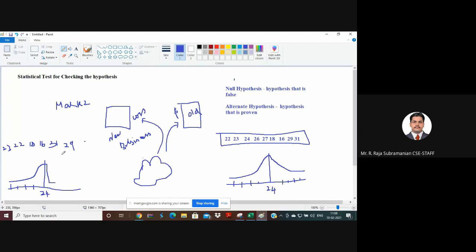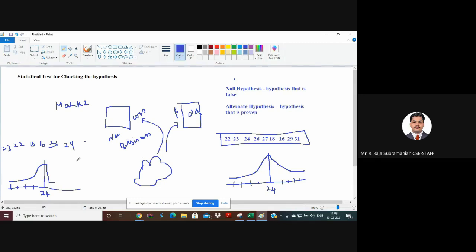Suddenly, if you decrease the number of input data, and the original population is normally distributed, it is not that the sample should also be normally distributed. The sample may not be normally distributed. At that time, if you apply the hypothesis of the original population to the sample, surely the sample will not give you a good result. So we need to identify those things when we go for machine learning algorithms.